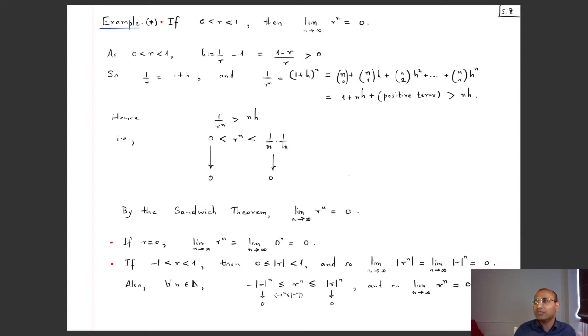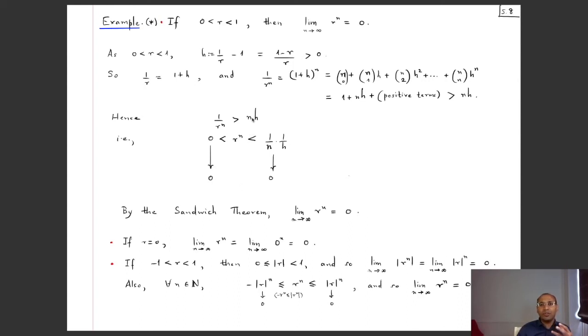Now 1 by h is just a fixed number, and we know that 1 by n goes to 0. Meanwhile, r^n is always bigger than 0. So think of the constant sequence 0, 0, 0, 0, 0, and think of this sequence 1 by h, 1 by 2h, 1 by 3h, and so on, and that is converging to 0 because it's just a scaled version of 1 by n. The constant sequence 0 converges to 0, and r^n is flanked between these two. So by the sandwich theorem, we know that this middle thing also should converge to 0.